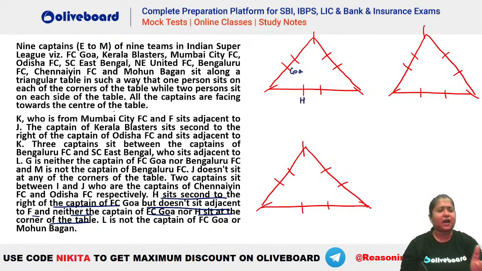If you check, now you can see there is nothing that is related to H or Goa. Only the negative information is given here, that H is not a neighbor of F and so on. Okay, so now we will try to see what else we can place here.